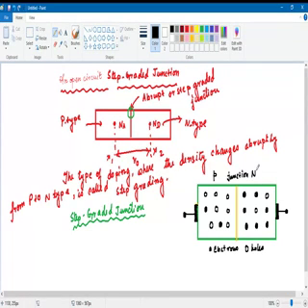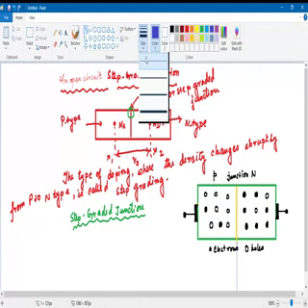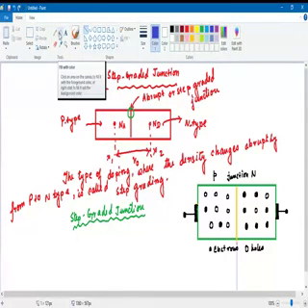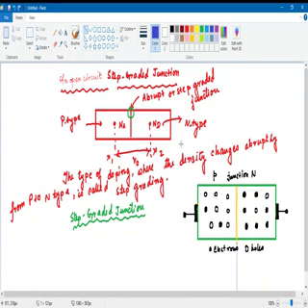So if I draw a straight line through the junction, this side is for the acceptor concentration, and this side for the donor concentration.